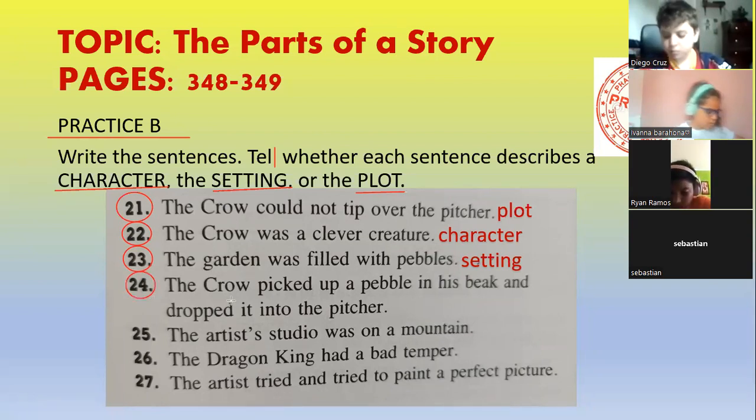24. The crow picked up a pebble in his beak and dropped it into the pitcher.